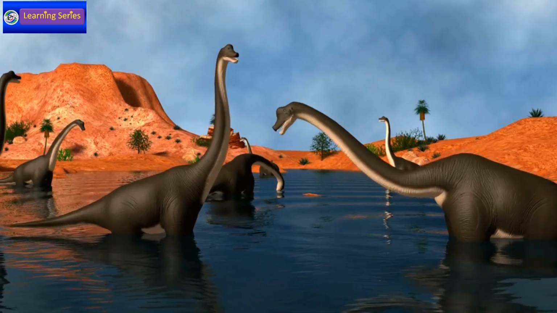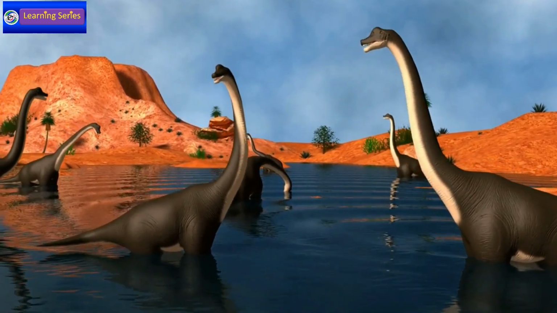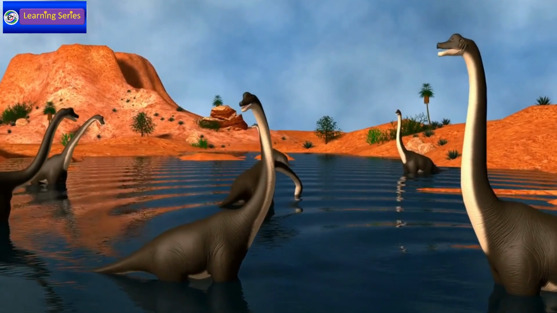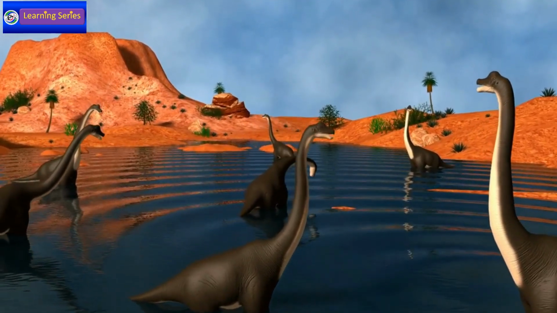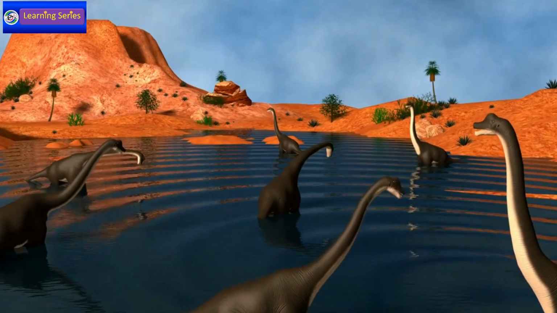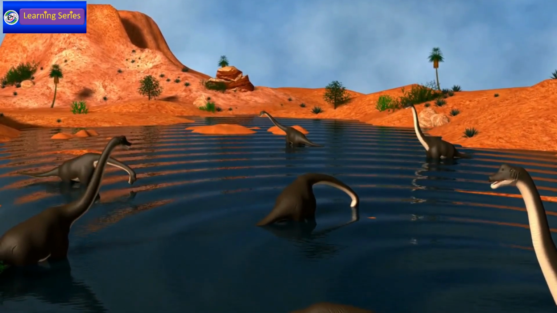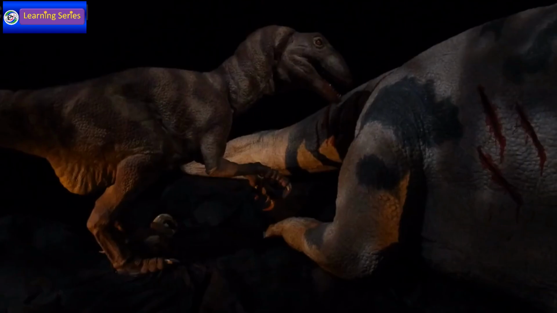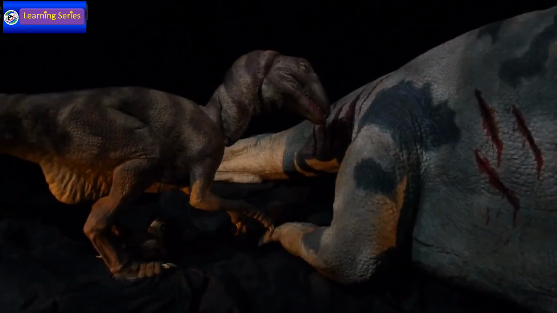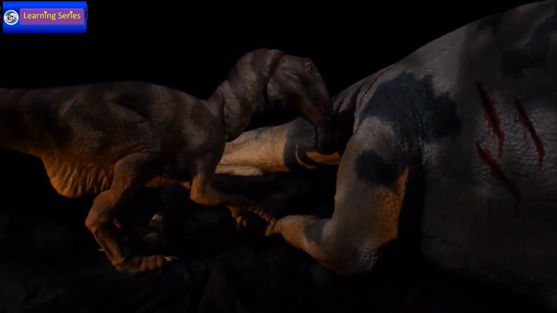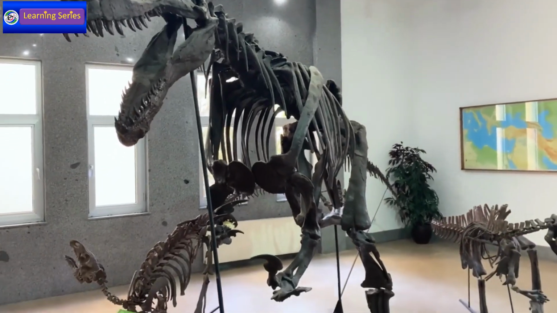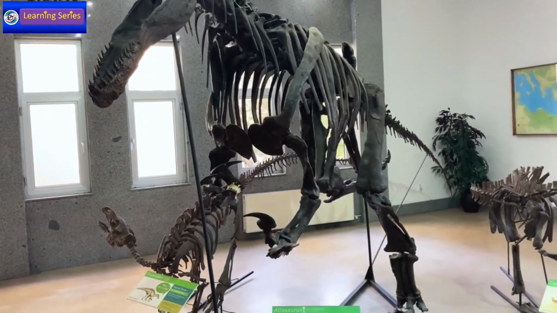Dinosaurs were a diverse group of reptiles that dominated the Earth for over 160 million years, from the late Triassic period, about 230 million years ago, until their extinction at the end of the Cretaceous period, around 66 million years ago. They lived on all continents and varied in size, shape, and behavior. Dinosaurs are classified into two main groups based on their hip structure.